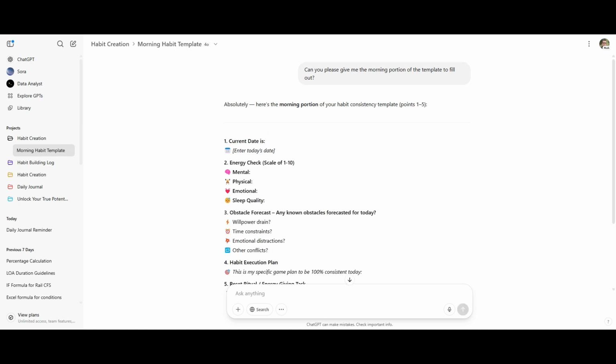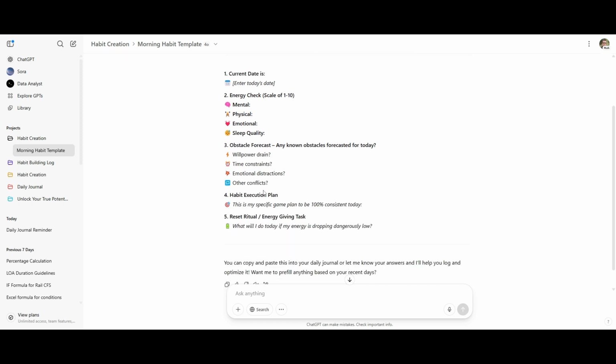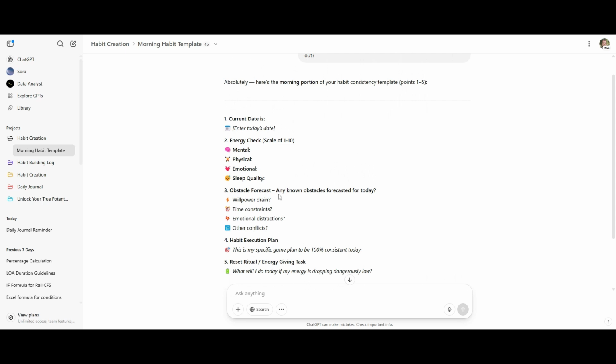And what's really cool is you can completely do this on your phone as well if you have the app. All right, and so you can see it's produced here: current date, energy check, obstacle forecast, habit execution, and a reset ritual. Basically what this template is built off of is the fact that habits are not about how many days it takes to create a habit, it's how many times it takes to create a habit. So this template will help you become as consistent as possible with the action that you need to take in order to turn it into a habit.